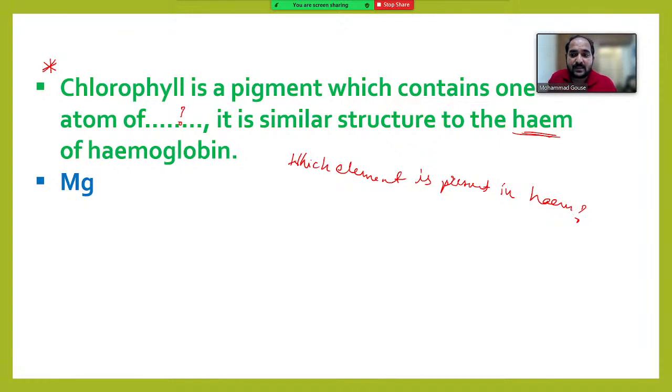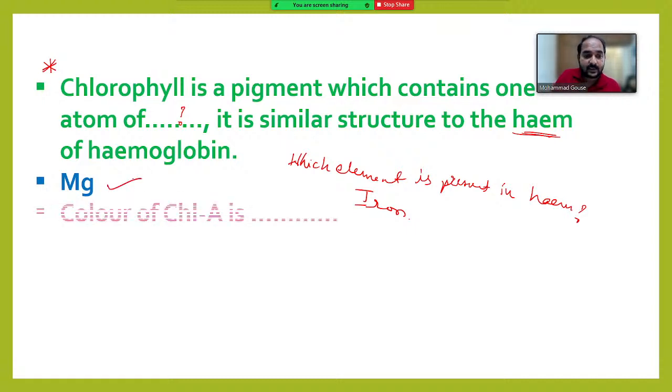Iron. Iron is present in hemoglobin, whereas magnesium is present in chlorophyll.